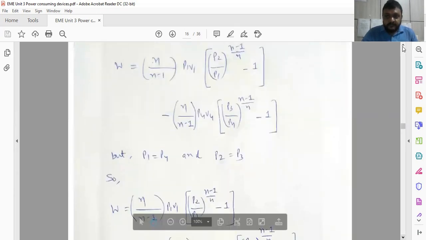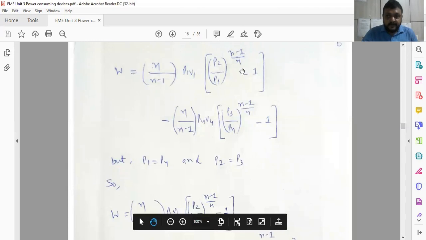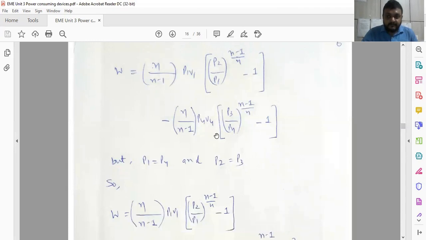So this is about the equation that we already derived. We have to use the same equation here. This equation is already derived for the process 1-2 in the initial slides. And we have to use the work done during the expansion, that is the process 3-4. From this work done, you have to subtract the work done during the process 3-4,